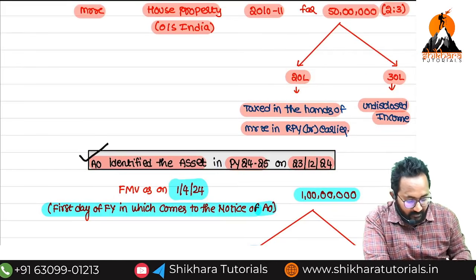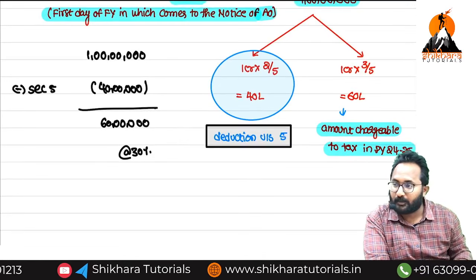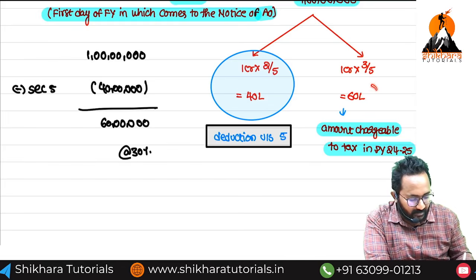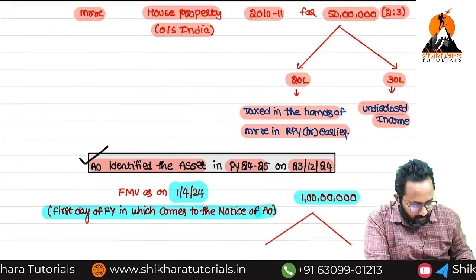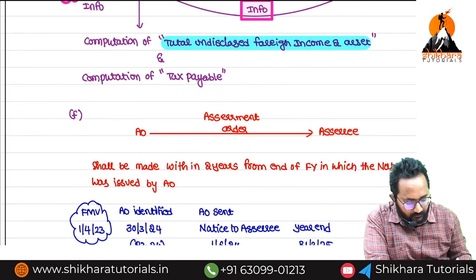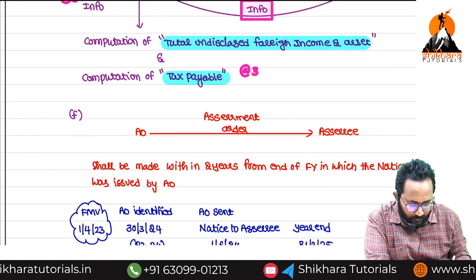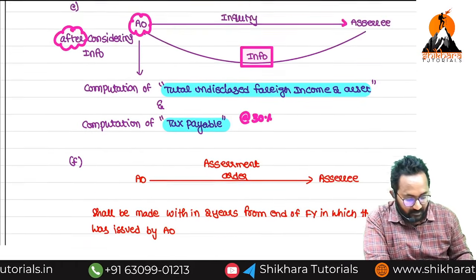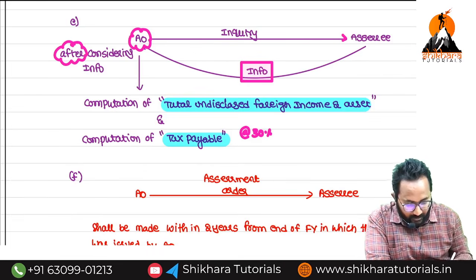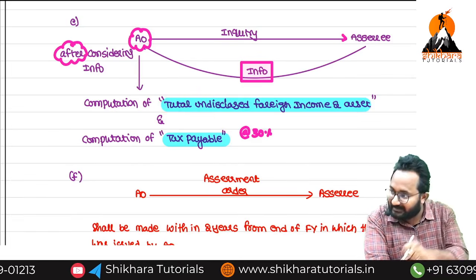Now, this information we have to consider, and we can calculate under section 5 the computation of total undisclosed foreign income and asset. Now we can say how much? 60 lakh. Based on this information only, we computed the total undisclosed foreign income and asset. On that, you can calculate the tax at the rate of 30%. So your response is very, very important. Based on your response only, the AO will compute the amount liable to tax under this Act.